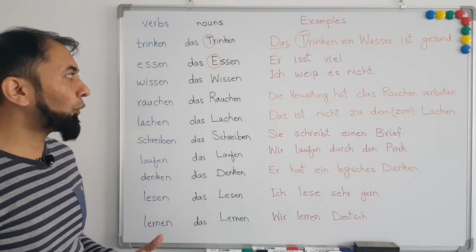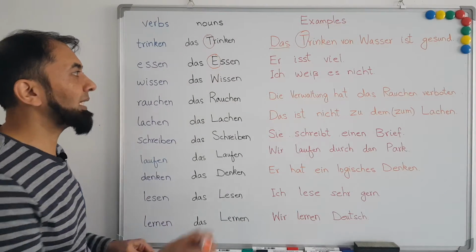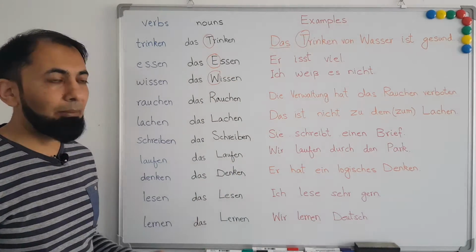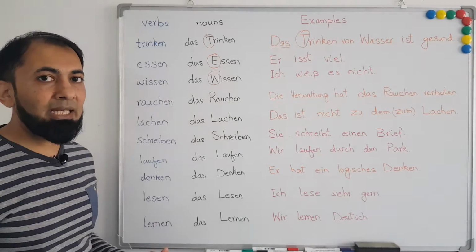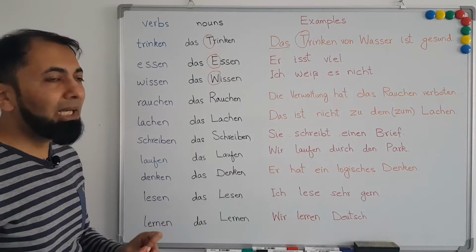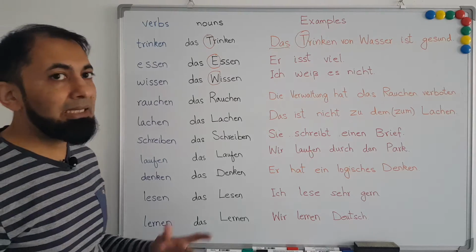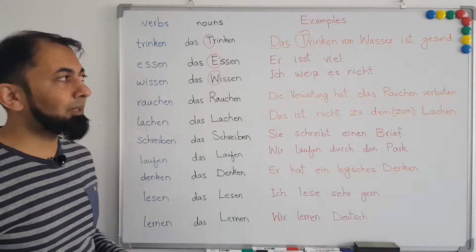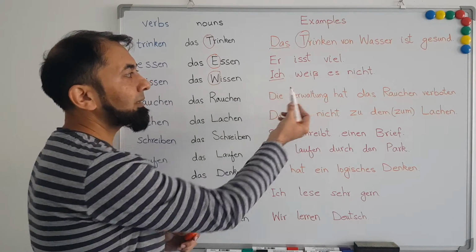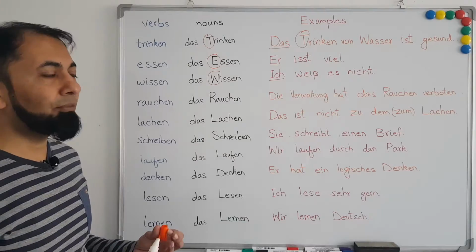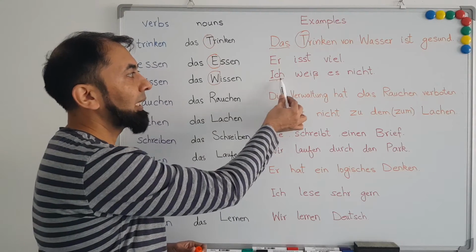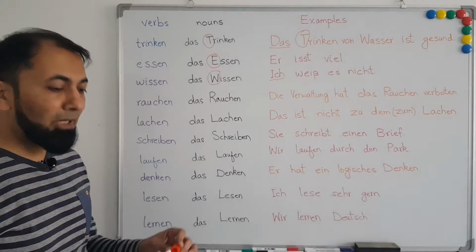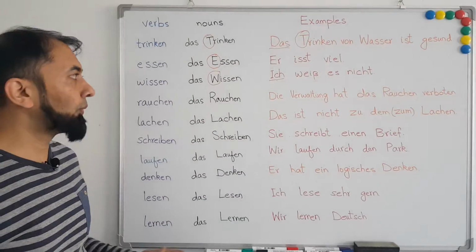Next example is wissen. Wissen means to know, and it can also be used as a noun. And if it is used as noun, then we have to start the Wissen with a capital letter and we have to treat it as a neuter noun. The example I have taken is ich weiß es nicht. So I have taken wissen as a verb and I have conjugated it according to the subject, which is ich, and therefore wissen becomes weiß for the subject ich. Ich weiß es nicht. I don't know. So it's a very commonly used phrase, I don't know.